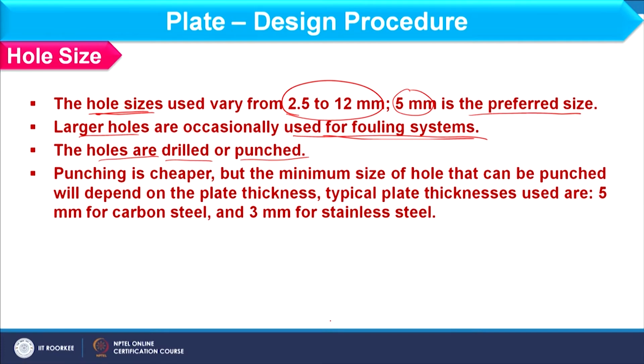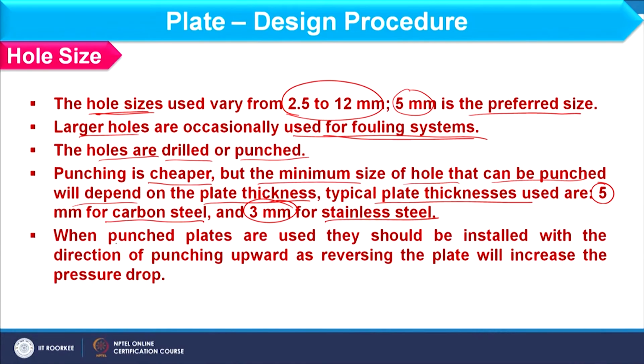When we punch it, usually punching is cheaper, but the minimum size of hole that can be punched will depend on the plate thickness. If plate thickness is 5 mm for carbon steel, we can punch it. Otherwise, if I am considering stainless steel, minimum thickness should be 3 mm.